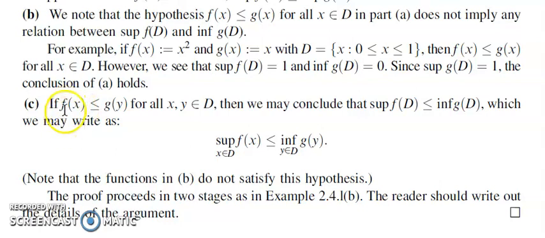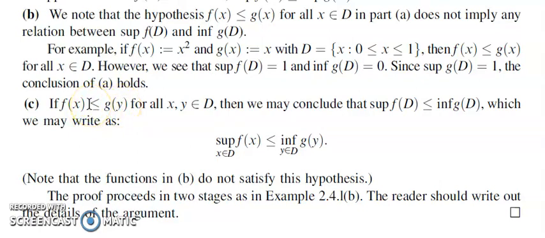If we define capital A as the range of f and capital B as the range of g, then f of x is an arbitrary element of capital A, which we denote as small a. And g of y is an arbitrary element of capital B, which we denote as small b. So a is less than or equal to b. When a is less than or equal to b, we have already proved that supremum of capital A is less than or equal to infimum of capital B.